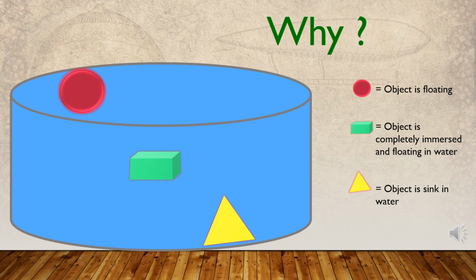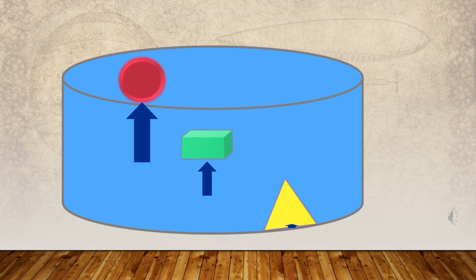But why? What's the reason for the behaviors of these objects? Let's investigate what scientific principle is behind the behavior of these objects as sinking, floating, and submerged and floating.